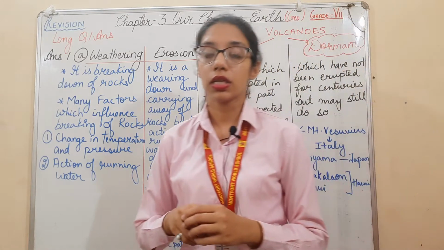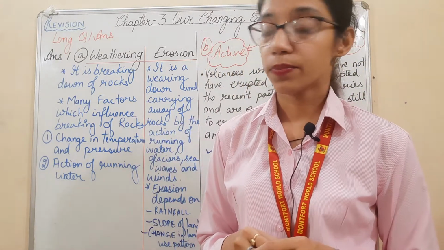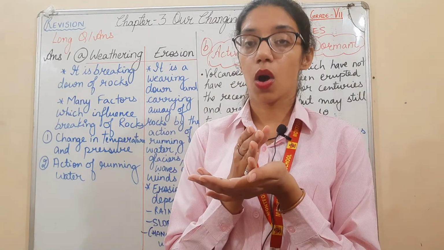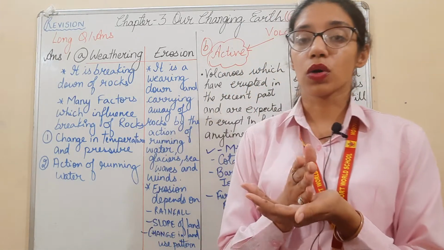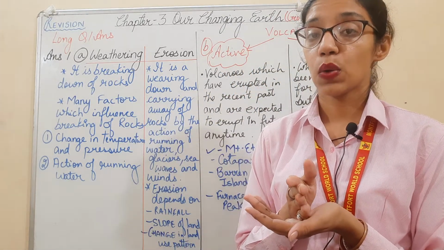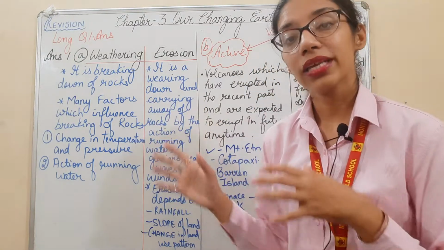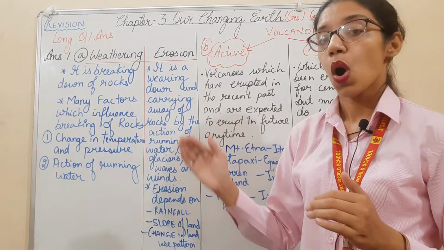First long question is, distinguish between weathering and erosion. So what is weathering? Breaking down of rocks on the earth's surface. Weathering means breaking down of rocks on the earth's surface. And what is erosion? Wearing down or carrying away of rocks.